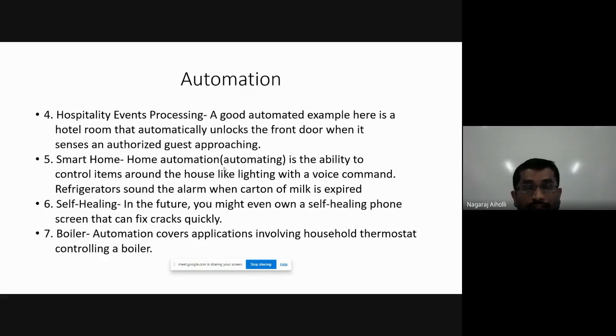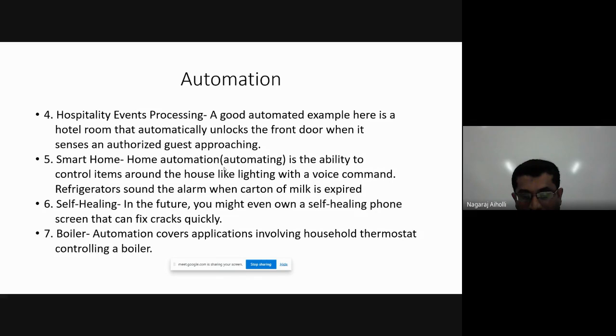In the boiler system, you are heating the water or certain liquids or fluids to a certain level, and then you want to automatically turn it off. That is done by the relay system. The contactors will act, and immediately once that certain level is reached, the boiler will be turned off. The heating process of the liquid or the fluid is turned off after a certain set point is reached. You might have heard of set point in your mechanical engineering. Once the set point is reached, the boiler will automatically cut off.